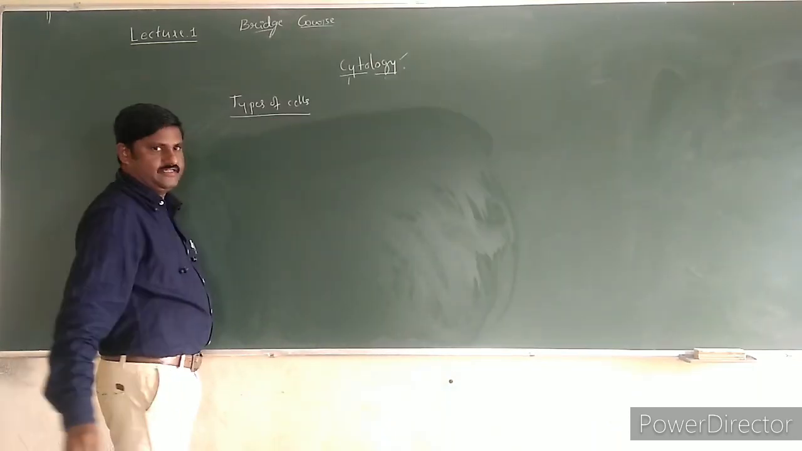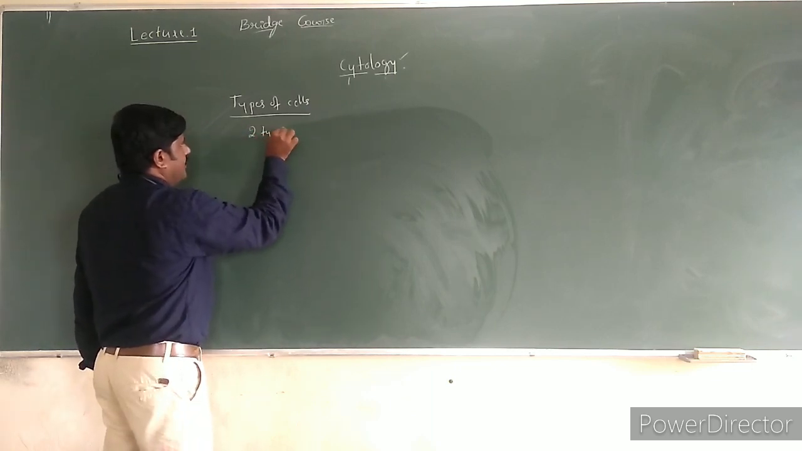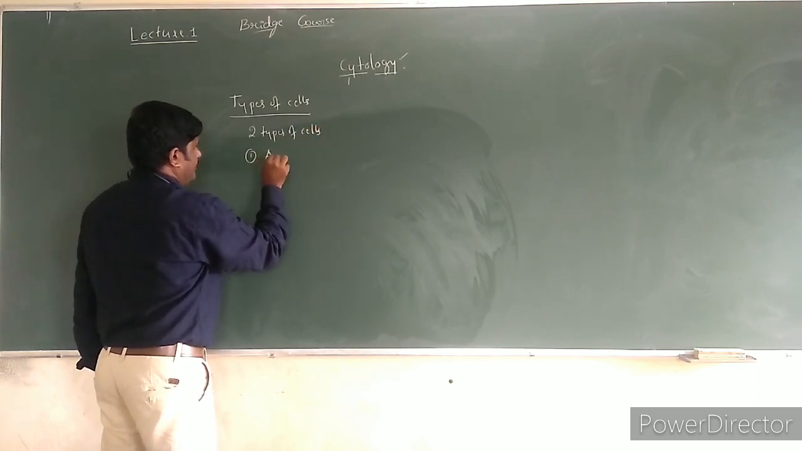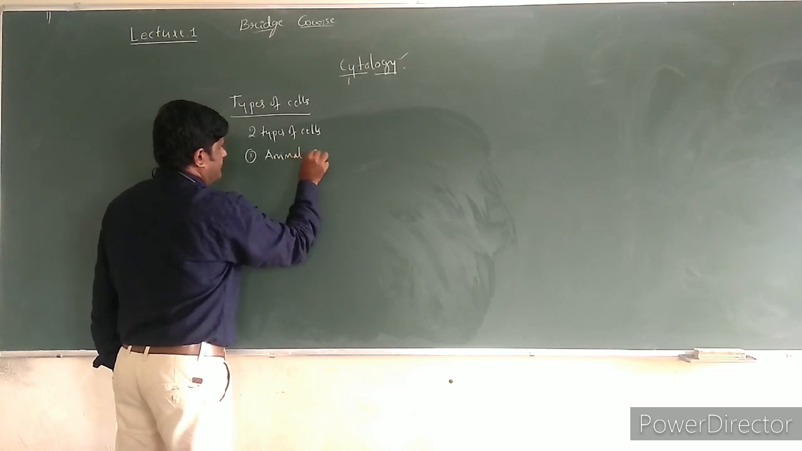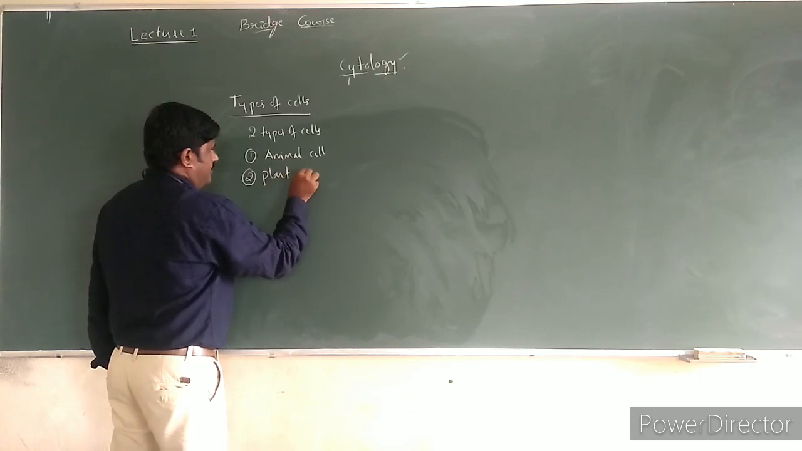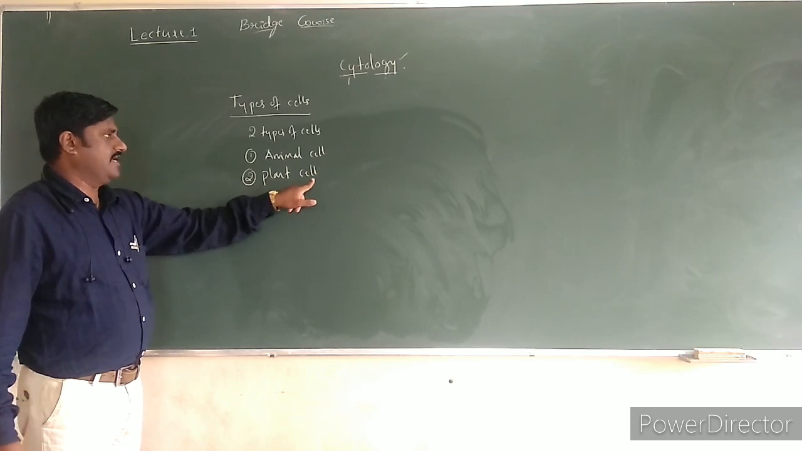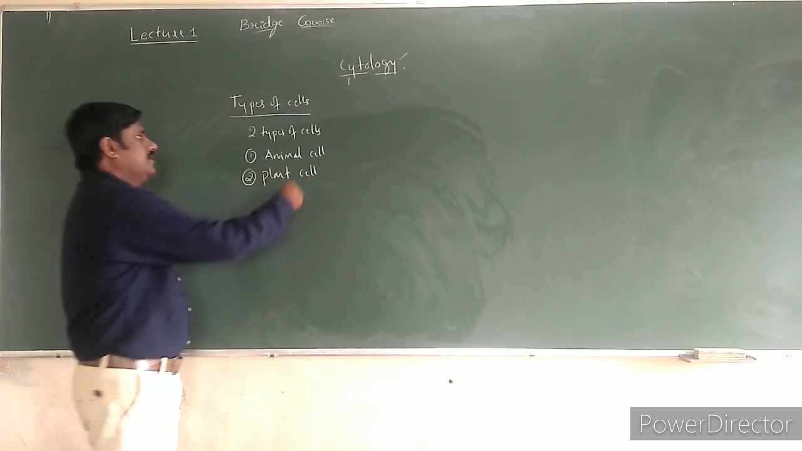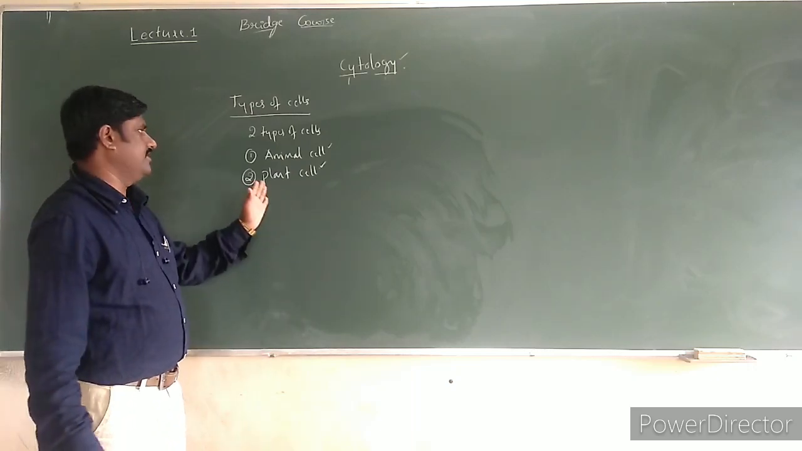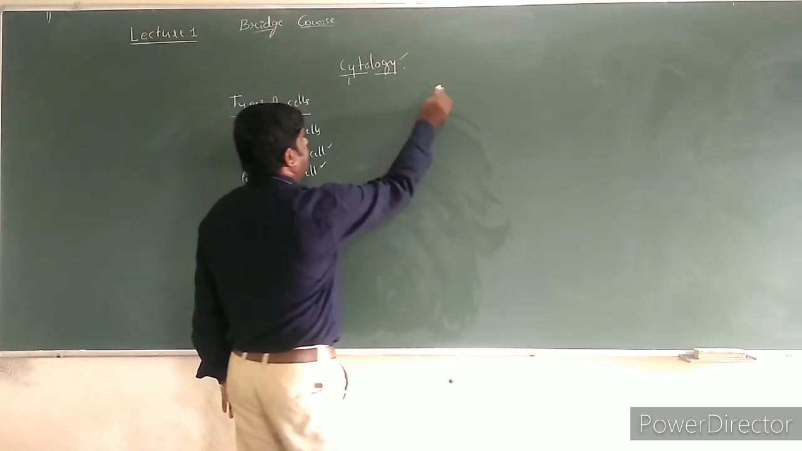Now, types of cells. Based on the origin, there are two types of cells: one is animal cell, and the second one is plant cell. You have gone through the structure of animal cell as well as plant cell. Right? Now we shall differentiate between animal cell and plant cell, because you have studied the difference between them in the last year.